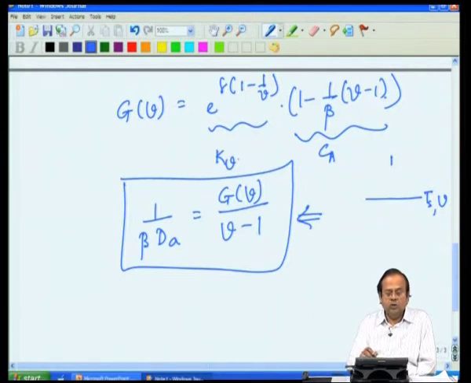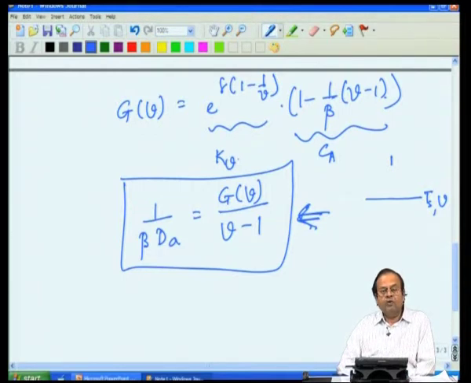This is an equation in single unknown V. So, once we know the value of beta and Damkohler number, we can solve this equation for a value of V. Numerically you can solve it. Remember, this G of V is not a simple expression. So, you may not get analytical solution, but certainly numerically you can solve it.